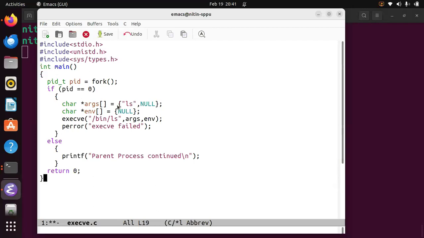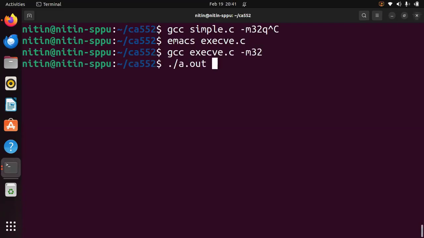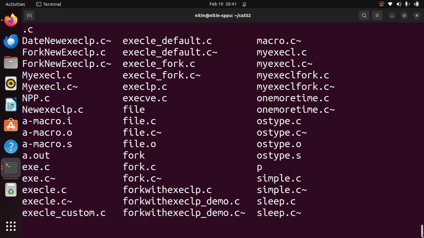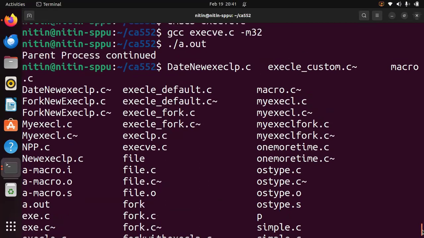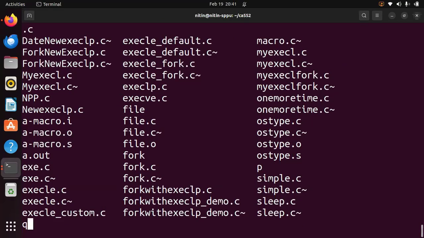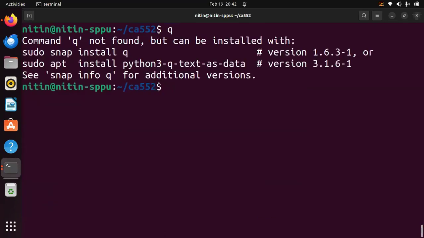Now let us compile this code: gcc execve.c, and execute this. So we got output. One can see earlier our code would be there. So, parent process continued, and then we saw this message, the different files that we had there. Now we fire strace for my a.out.